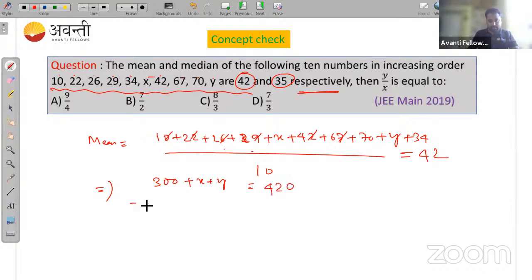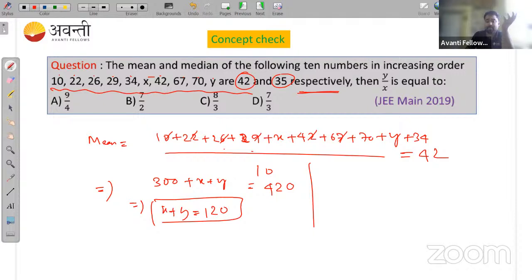So here we are getting x plus y as 120. Now it is given that the median, with 10 observations, is 35. Leave 4 from here and leave 4 from the other side, so the median is 34 plus x by 2, which is given as 35.